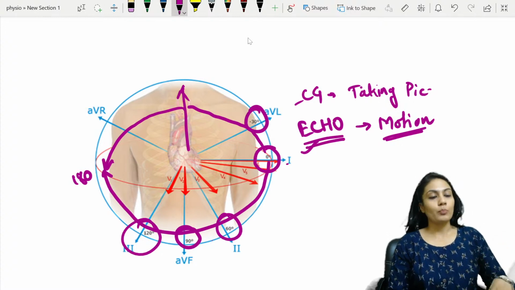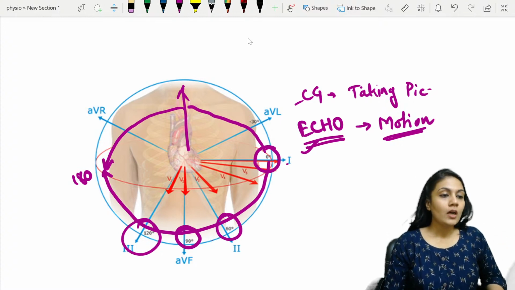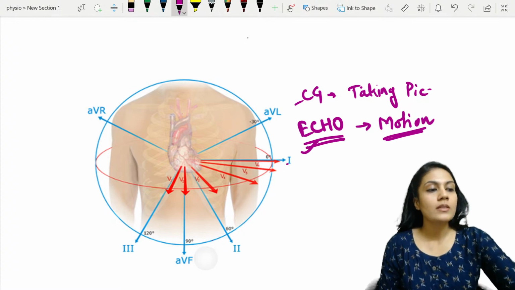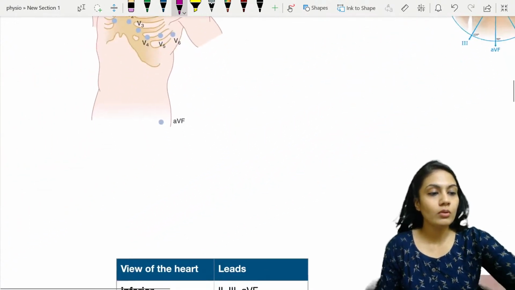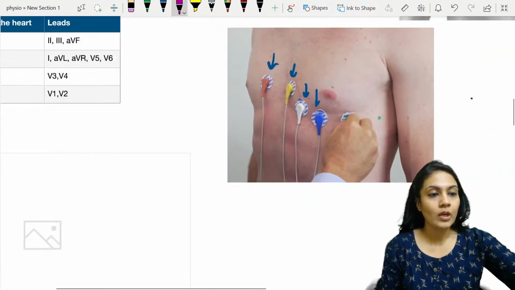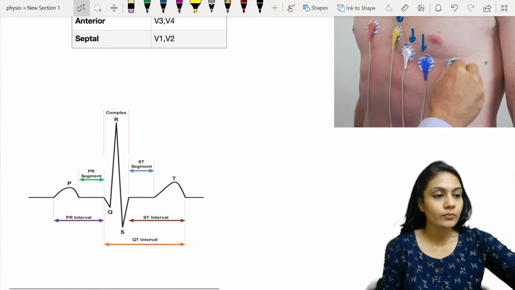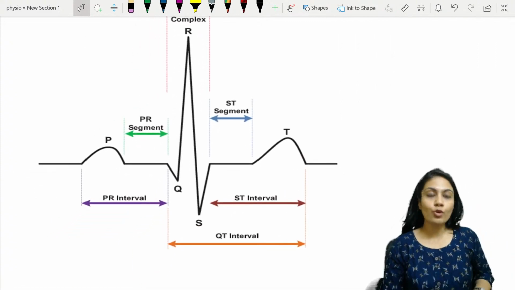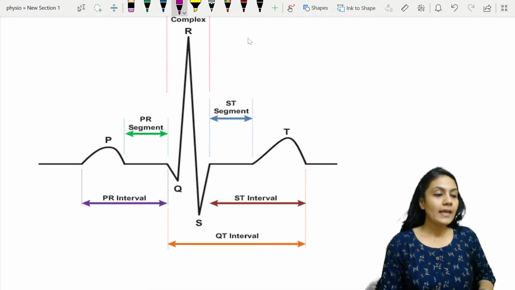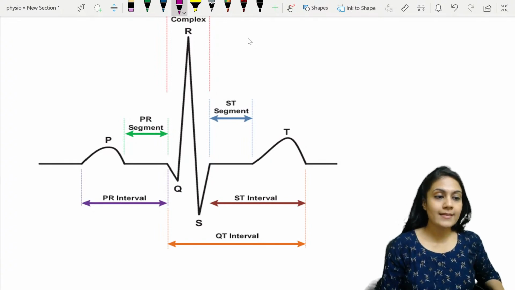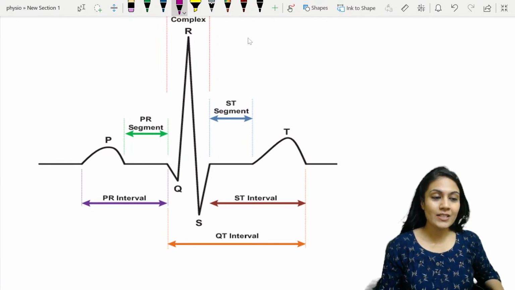Okay, now understand why it is important to know the cardiac axis, because if you summate the potential, it is going to give you a vector. Okay, this diagram we already drew, right? So this is the P wave, then PR interval, PR segment, this is ST segment, ST interval, right?